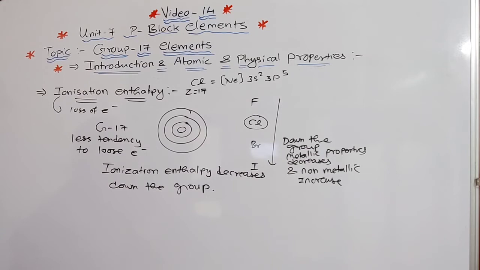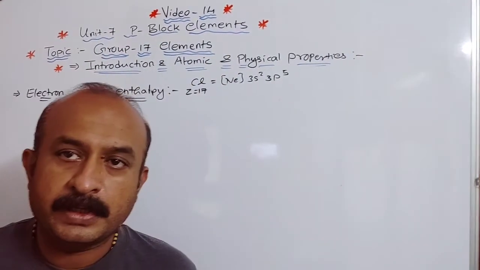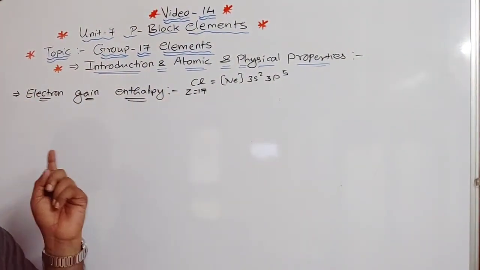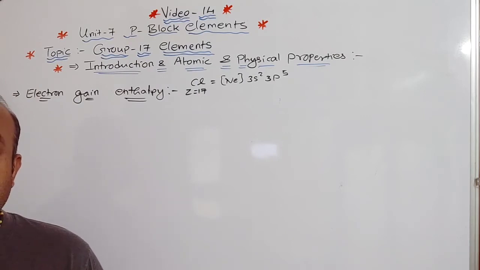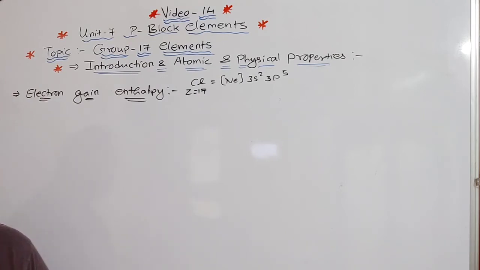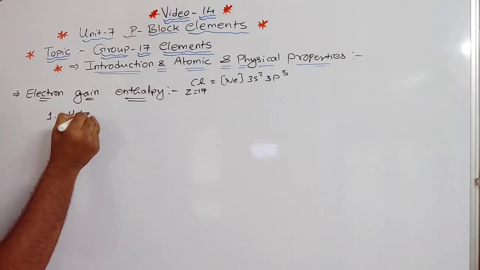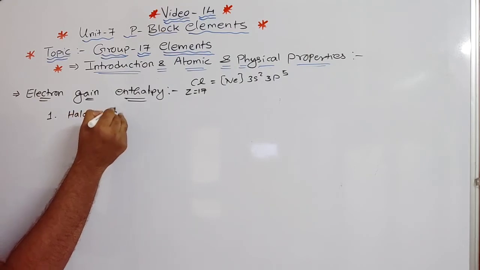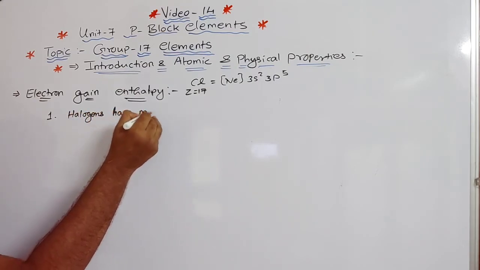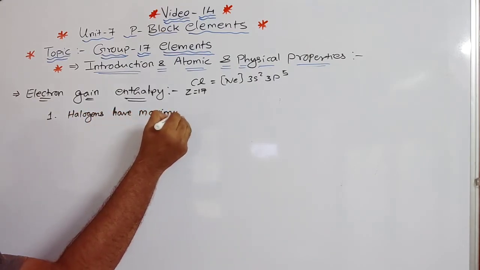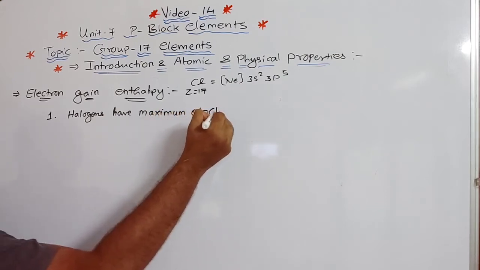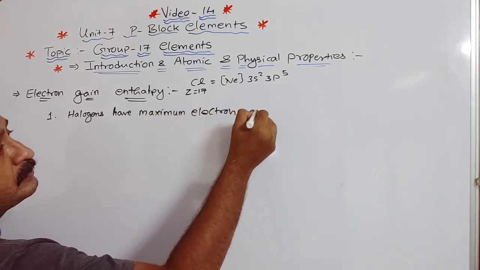Now comes the electron gain enthalpy. Okay, now when we talk about electron gain enthalpy, group 17 elements, that is halogens, have maximum electron gain enthalpy. You can write down, halogens have maximum electron gain enthalpy.